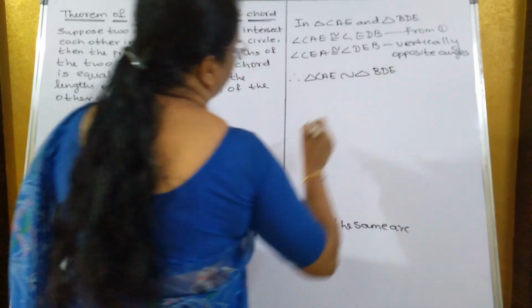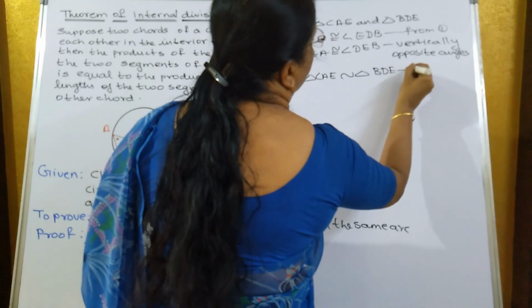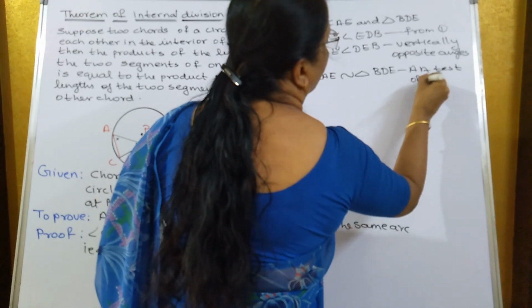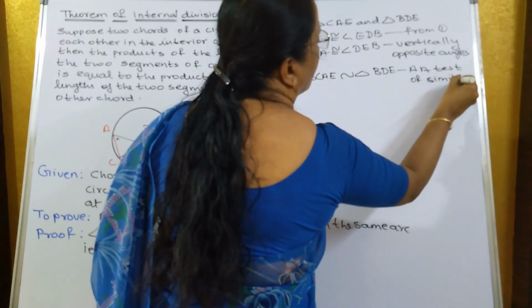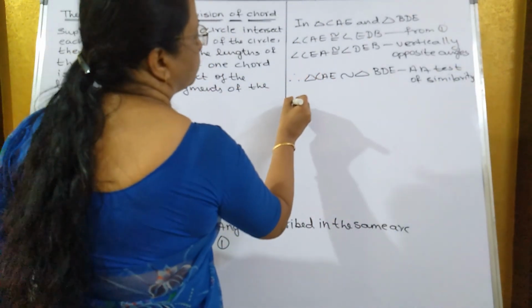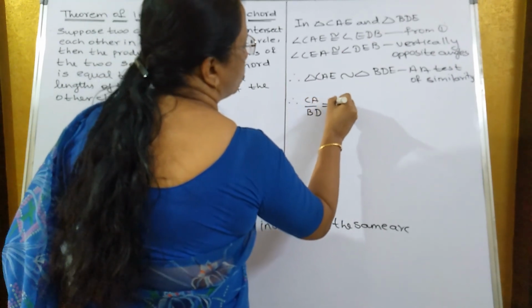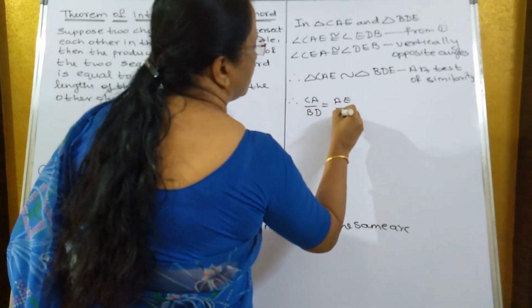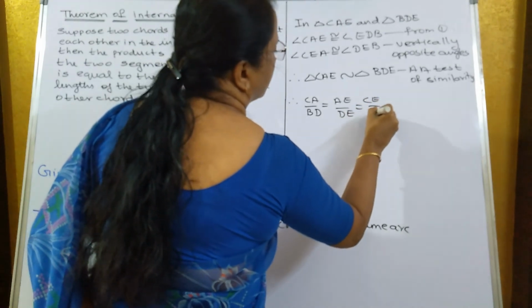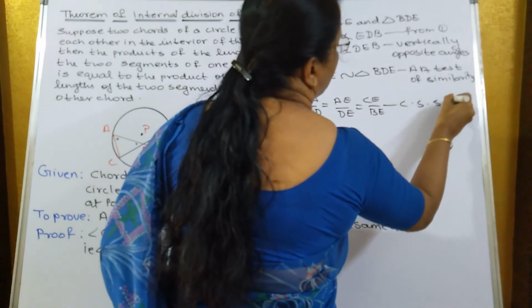For similarity, two angles are sufficient. So by AA test of similarity. Therefore, CA upon BD should be equal to AE upon DE should be equal to CE upon BE, corresponding sides of similar triangles.